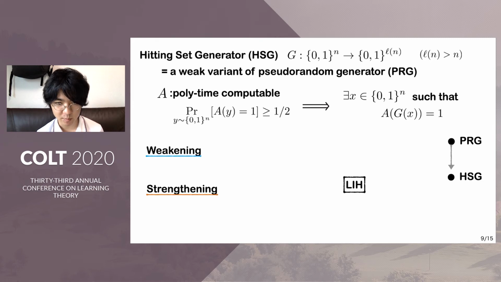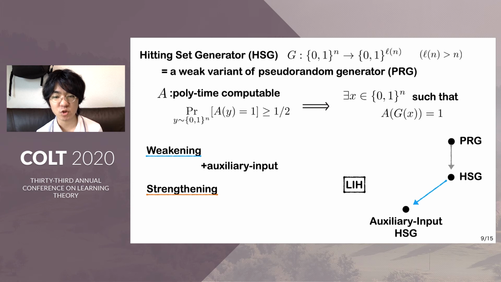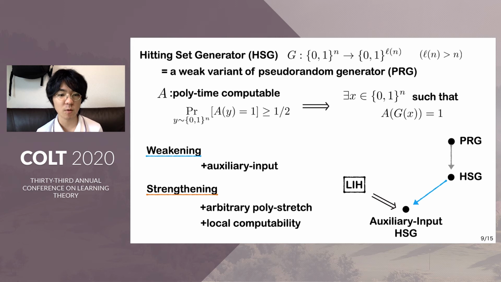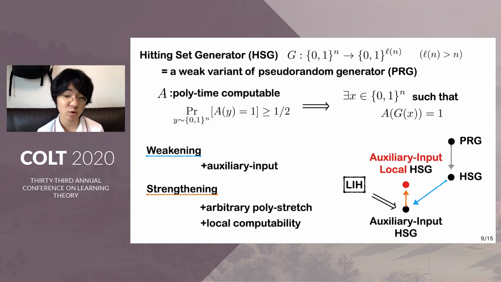a strengthening step. As a weakening step, we add auxiliary input to this generator as in previous work. Then interestingly, our generator, the auxiliary input hitting set generator, becomes a weaker notion than the hardness of learning. Then we add several conditions, especially conditions on arbitrary poly storage and local computability, and we call such a generator an auxiliary input local hitting set generator, and we can show that this generator corresponds to the hardness of learning.